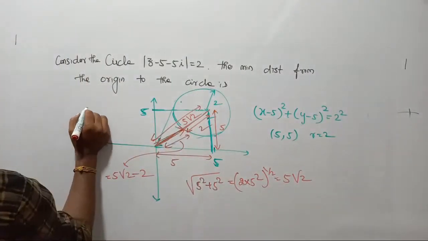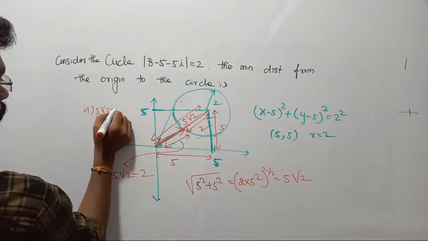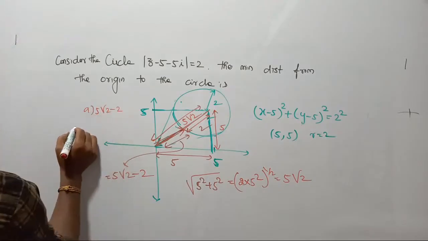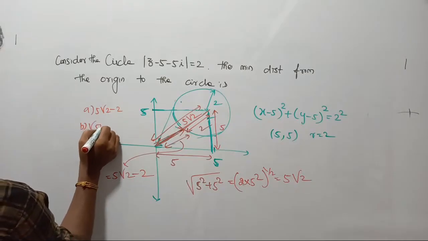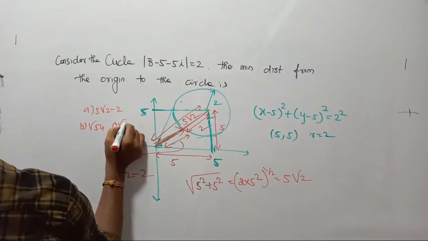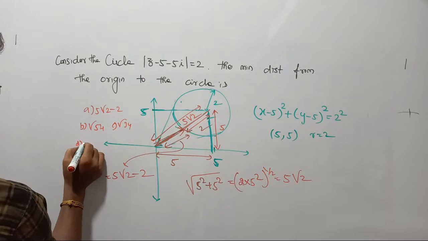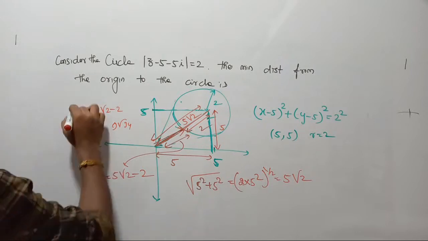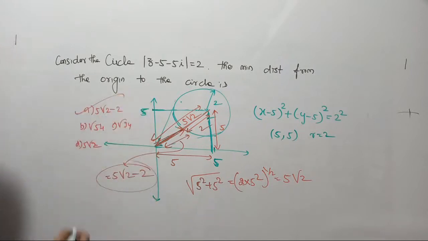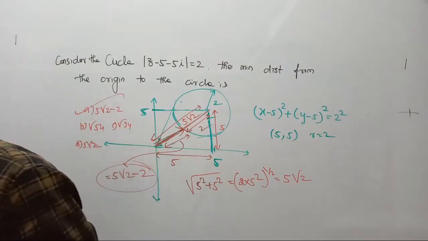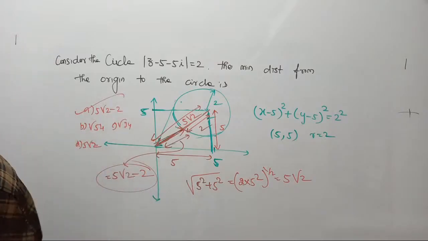In option A they said 5 into root 2 minus 2. In option B they said root of 54. In option C they said root of 34. In option D, they said 5 into root 2. So what is the correct answer? Option A. That's all. Questions are always very easy. You can easily mark your answer. The rest of the models are repeated.